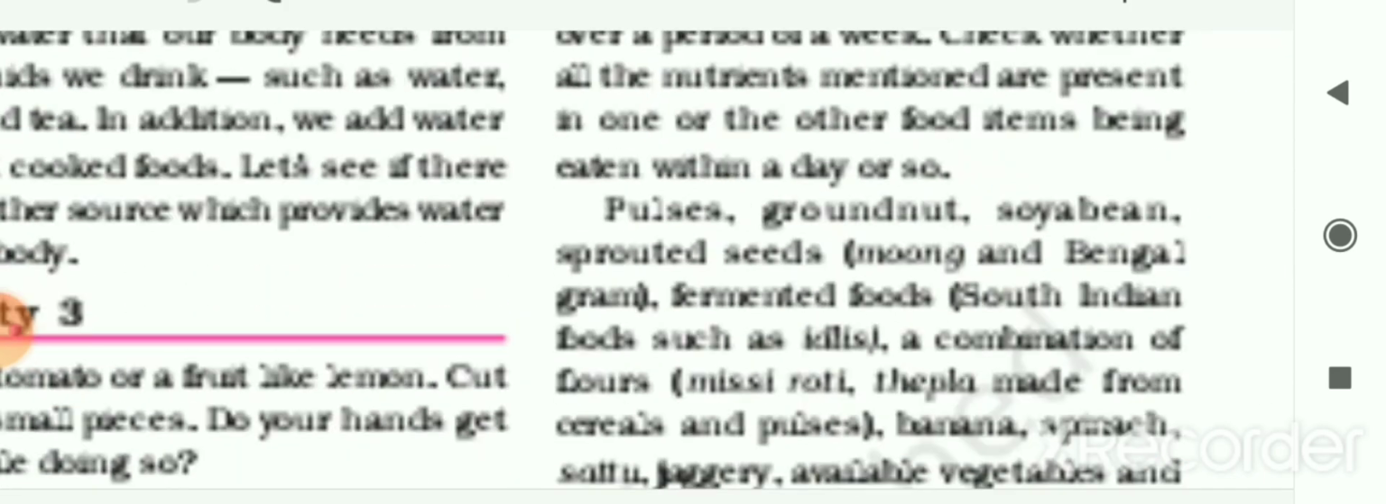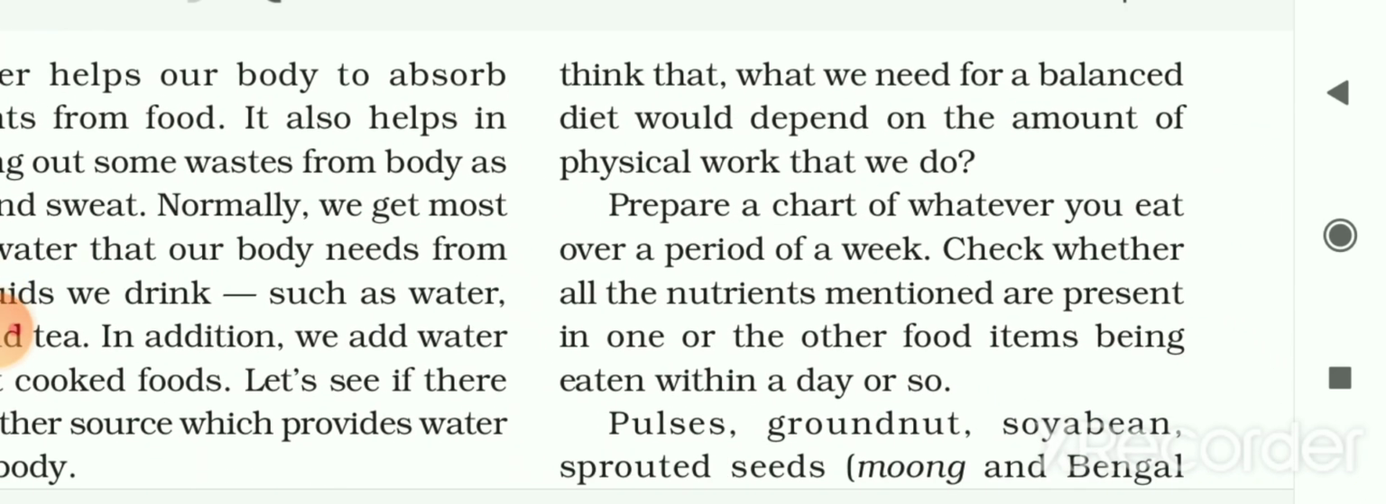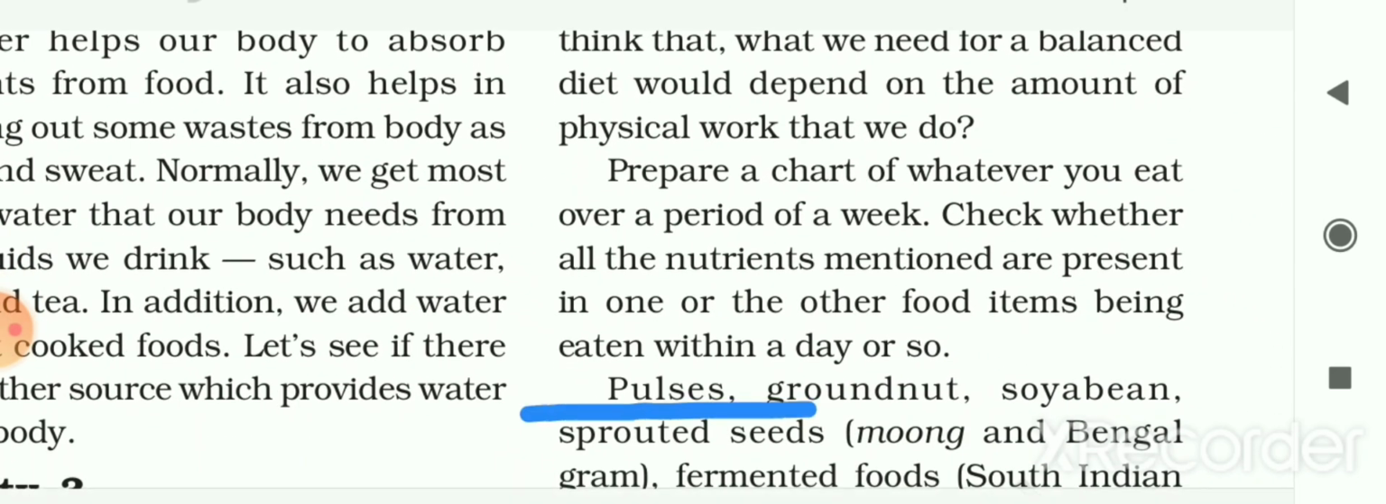Now, do you think that people of all ages need the same type of diet? Or do you also think that what we need for a balanced diet would depend on the amount of physical work that we are doing? For that, prepare a chart of whatever you eat over a period of a week and check whether all the nutrients mentioned are present in one or the other food items being eaten within a day or so.